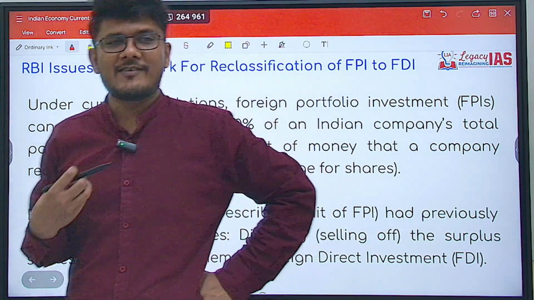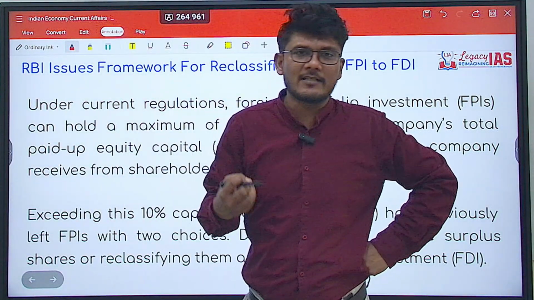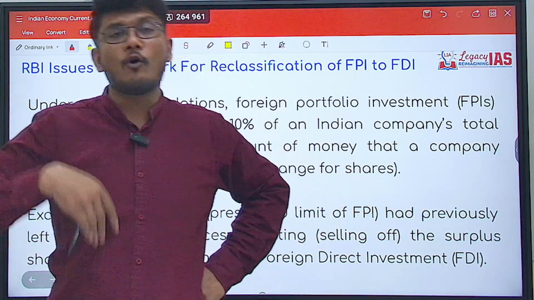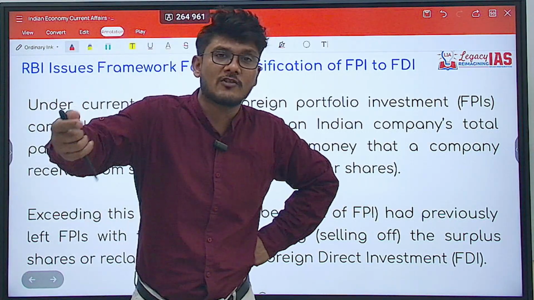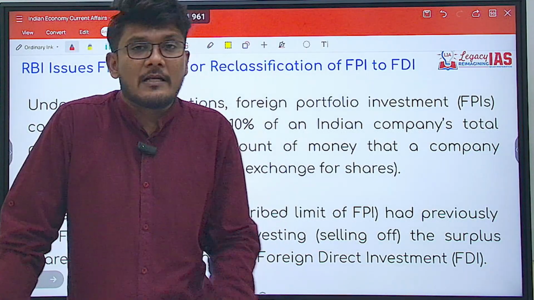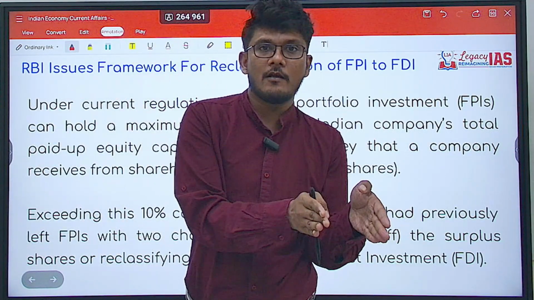So you might have invested a small amount, let's say 7%, so it is classified as FPI. But if you invest 3% more now, or 4% more, it is more than 10%. So now it should be classified as what? As FDI. So what should happen? The FPI which you have should now be reclassified as an FDI, right?